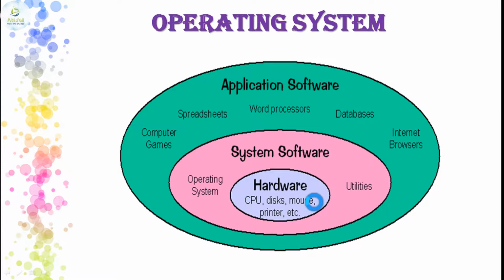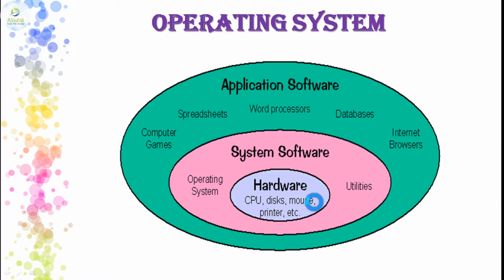Now, having a look at the entire computer, what is going on. We have the application software, like computer games, spreadsheets, that is Excel, MS Word or word processor, database, internet, web browsers like Google Chrome, all on the application tier. Then we have system software that includes the operating system, utility software, language translators. And the hardware, which includes CPU, disk drive, mouse, keyboards, pen drives, scanners, etc.